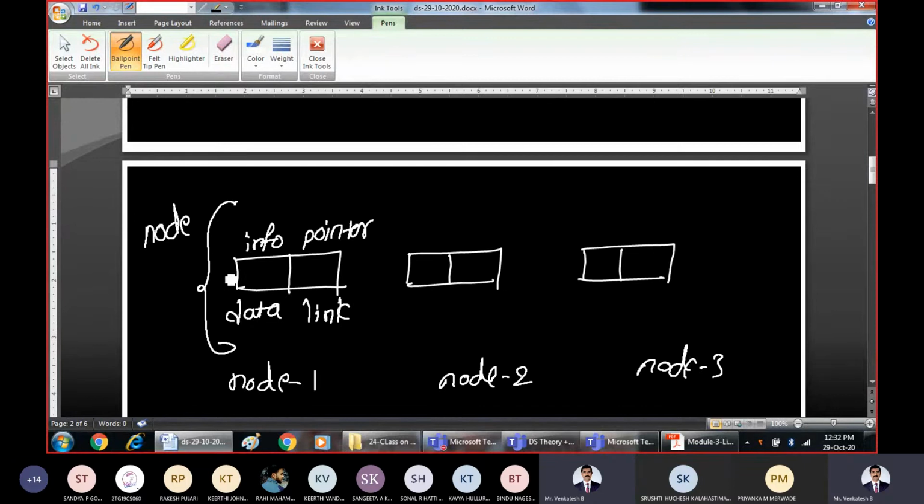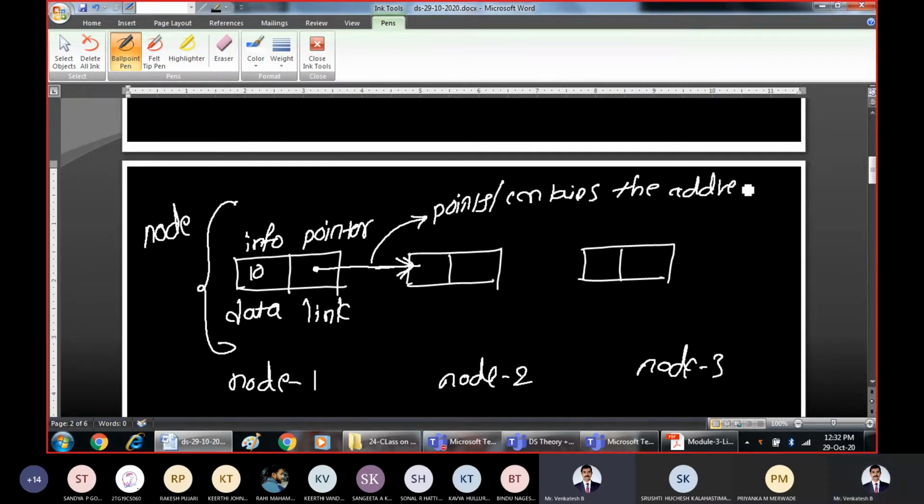So what is the purpose of this data? It contains the actual information, whatever data you want to store, either 10, 20, whatever. Whereas the link contains the address of the next node. It points to the next node. That is the property of each and every node.